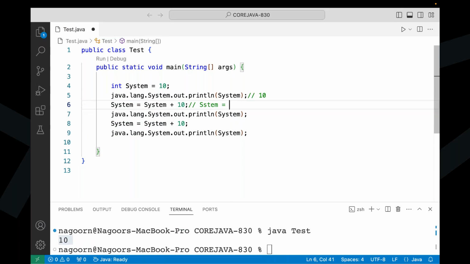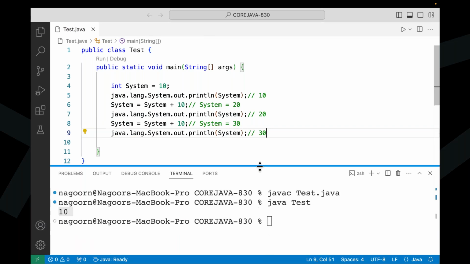Now system is equal to 20, because 10 plus 10. Now here we are able to get what value? 20. Now here, system is equal to system plus 10, that is 20 plus 10. Now system is equal to 30 here. Now System.out.println of system, what are we able to get? 30. So the overall output is 10, 20, 30.